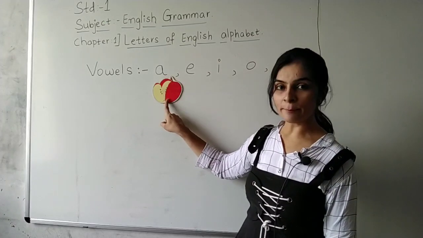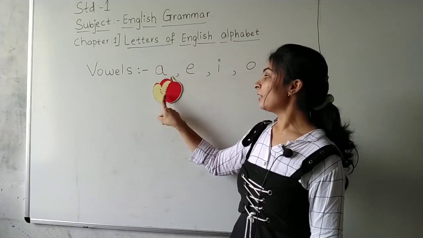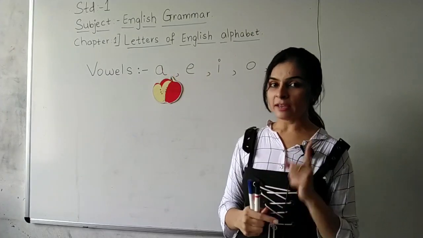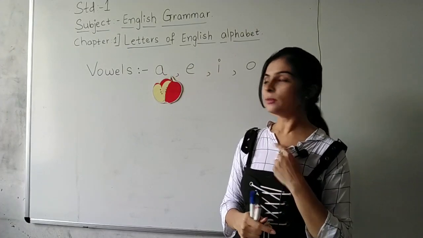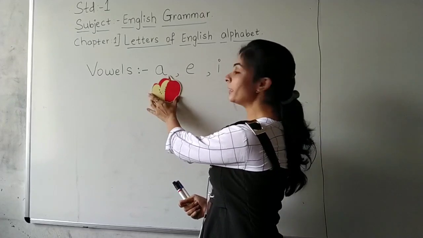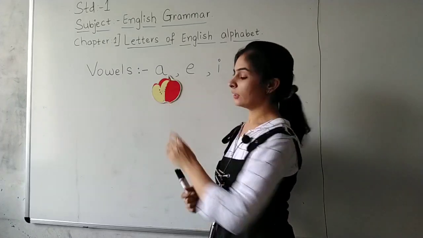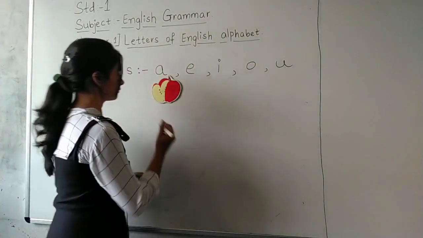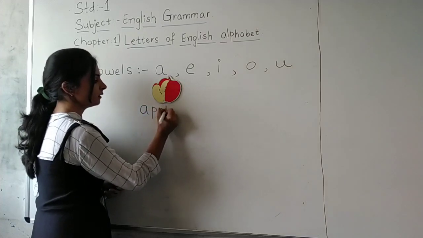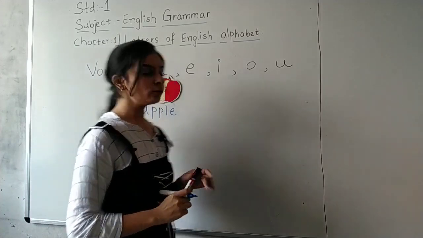So this is apple starting with letter A. Okay? So everybody will repeat with me the spelling of apple. Can you see this apple, students? I have put it on the board. Tasty, tasty apple. Can you see? Yes. A double P L E. Apple. समझ में आया स्टूडेंट्स आप लोगों को?